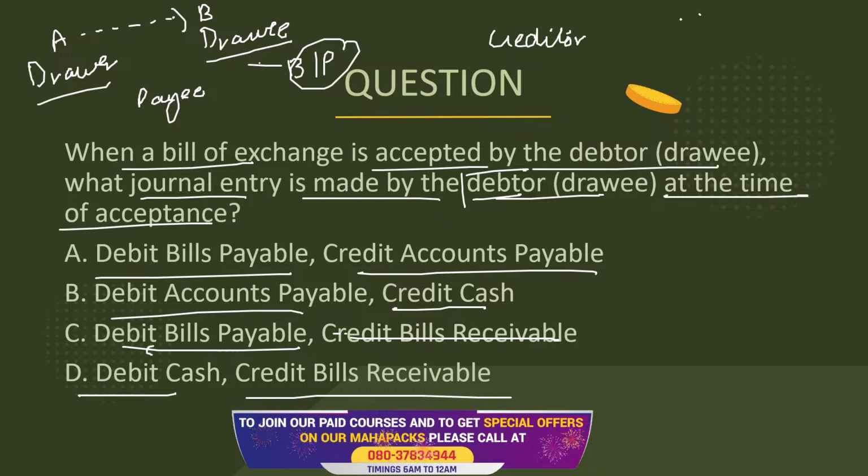So basically the creditor is being reduced and bills payable is being created. So in this case it's going to be the creditor. Creditor is accounts payable. We have accounts payable on the debit side and ultimately the bills payable on the credit side.